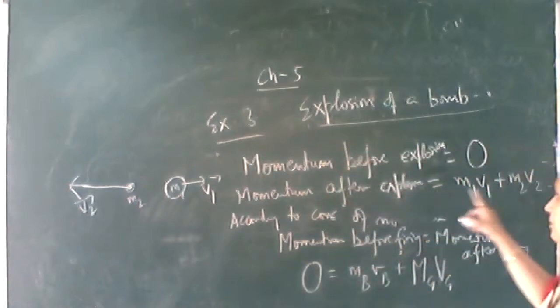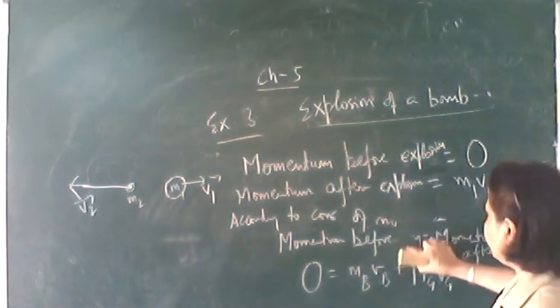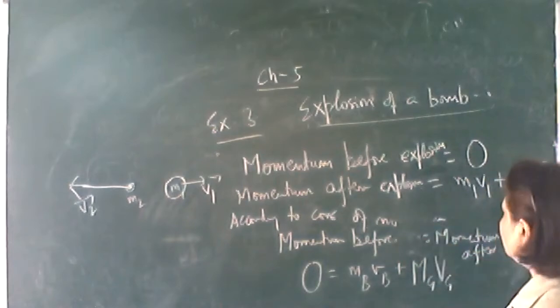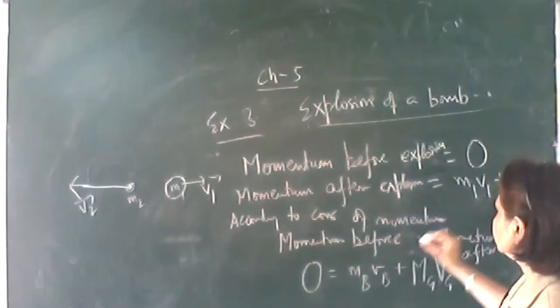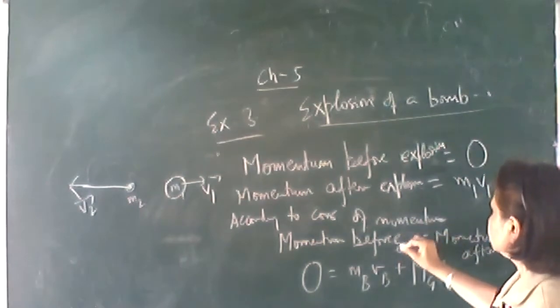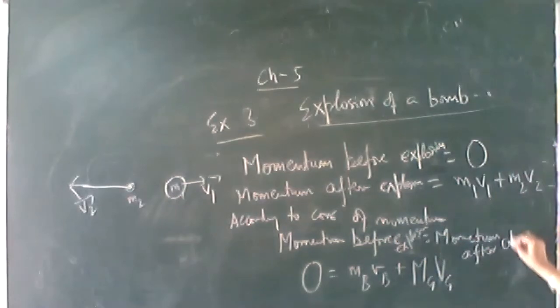So if it explodes into two pieces, then the two pieces will move in the opposite direction. So the momentum before explosion should be equal to momentum after explosion. According to conservation of momentum, the momentum before explosion should be equal to momentum after explosion.